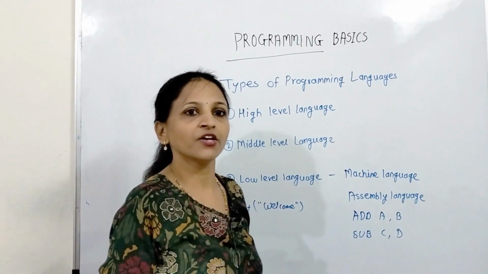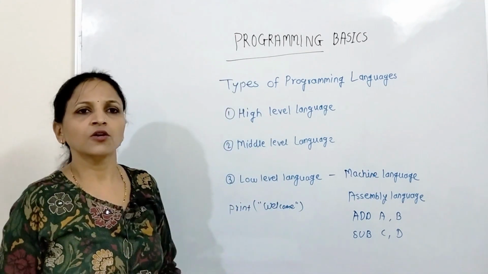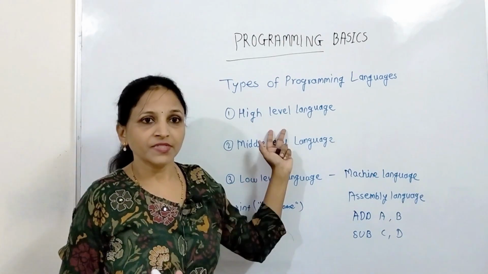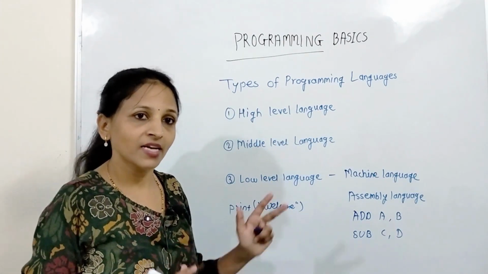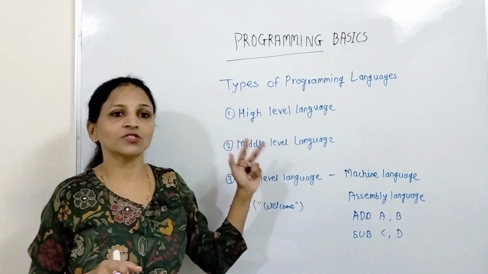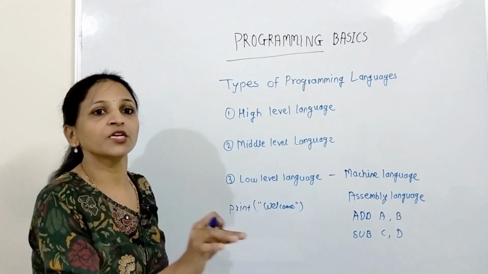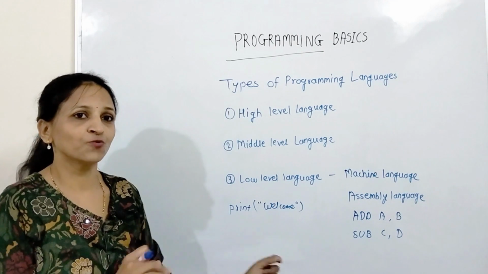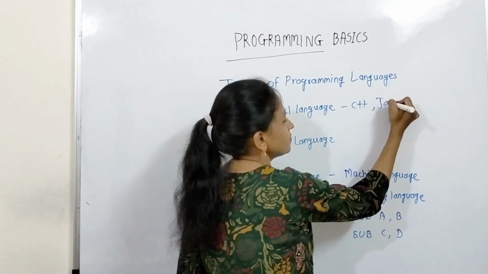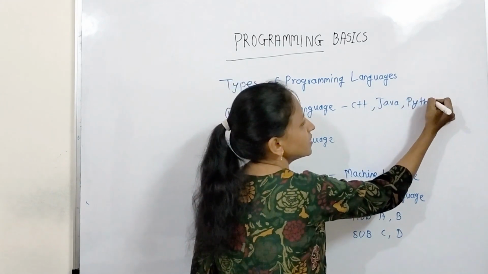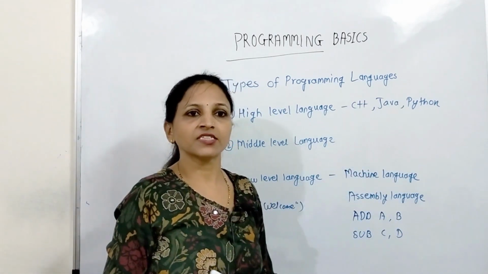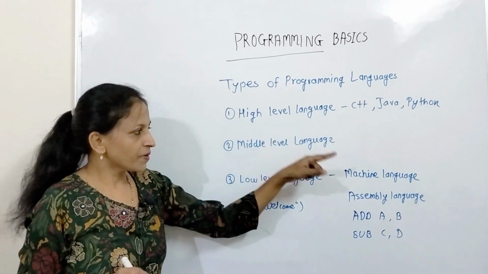Again, even using Java or C++, as compared with low level languages, high level languages are very easy to write. Means if you are writing a program with the help of a high level language, then you can write it very easily because the instructions defined in those high level languages are close to human. English like words are used in that. For example, C++, Java, then Python, these are the examples of high level languages. If you are writing code using these languages, then it is very easy as compared with machine language.